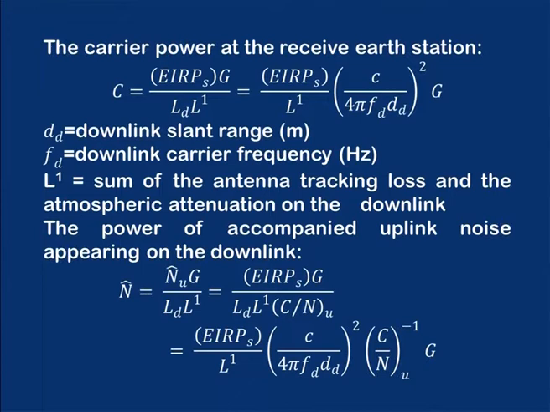The power of the accompanied uplink noise appearing on the downlink, as you can see here, is given by N cap, which is equal to N cap U G divided by LD and L1. So, when you substitute the values, we get the final expression for N cap as it is shown here.